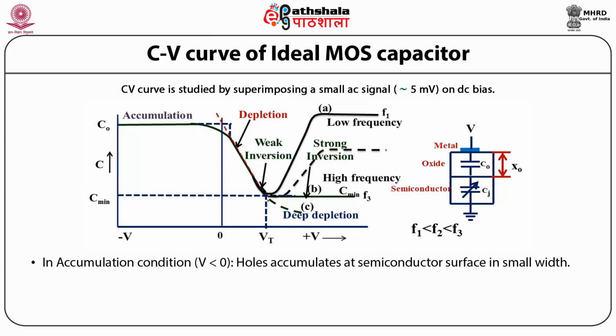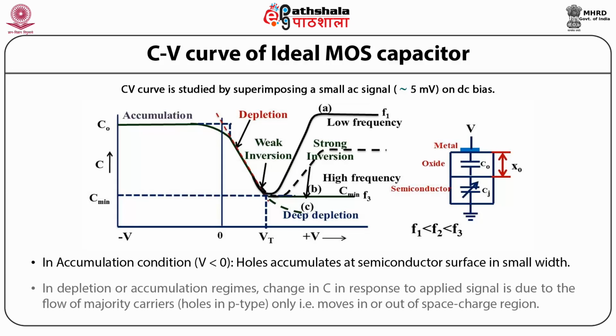Now comes the depletion regime, where the change in the charge in response to the applied signal is due to the flow of majority carriers, that is holes in p-type only. They move in or out of the space charge region.